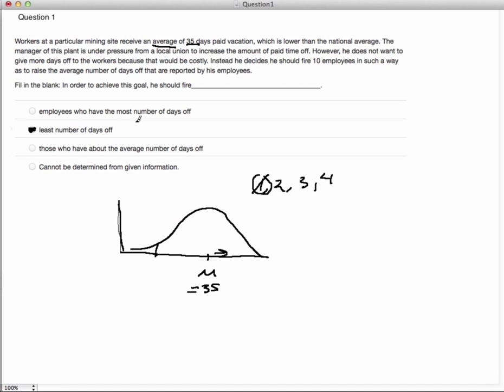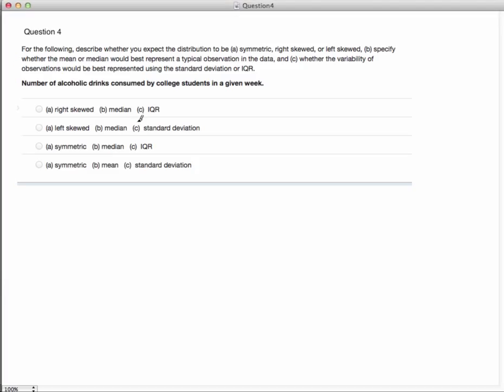Okay, so let's go take a look at question 4 here. Let's see, where am I? 4. There was question 4. Okay, it says, for the following, describe what you expect the distribution to be: symmetric, right skewed, or left skewed. Specify whether the mean or median would be the best representation of a typical observation in the data, and whether the variability of the observations would be best represented by the standard deviation or the interquartile range. And so the scenario they asked us to take a look at here is the number of alcoholic drinks consumed by a college student in a given week.